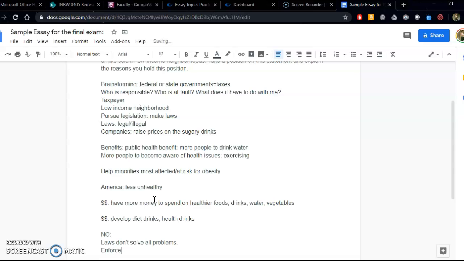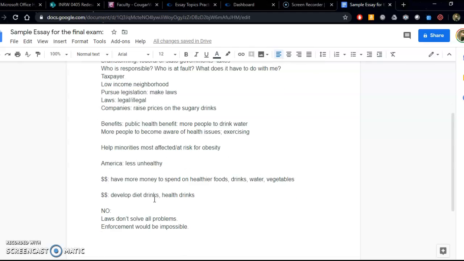And that's my next point, which is that enforcement would be impossible. Like, how would we actually enforce it? Would we have sugary drink police, and they would go to all the stores and just see who has too many and make the companies report? Like, it would be impossible to enforce that.